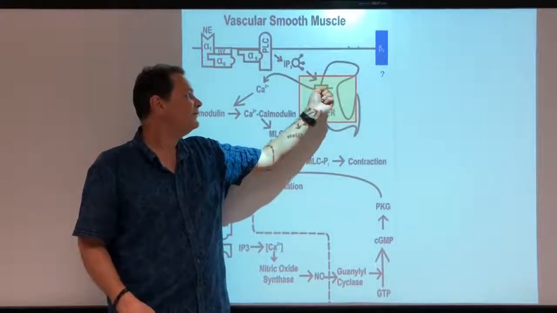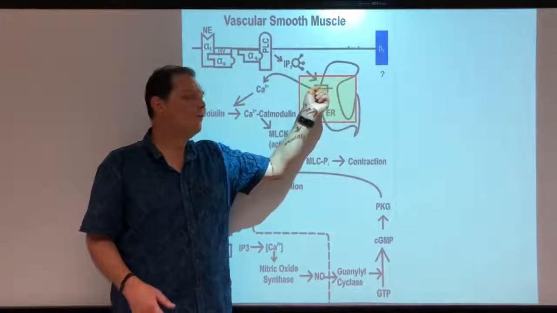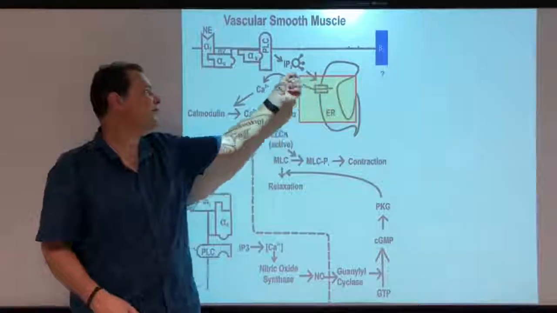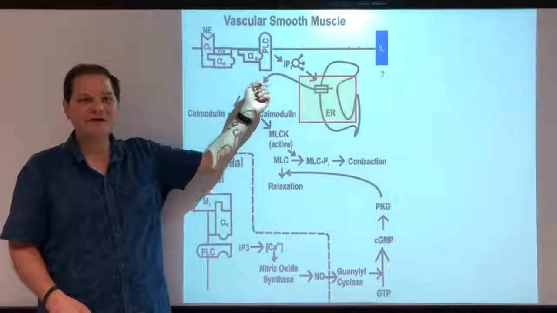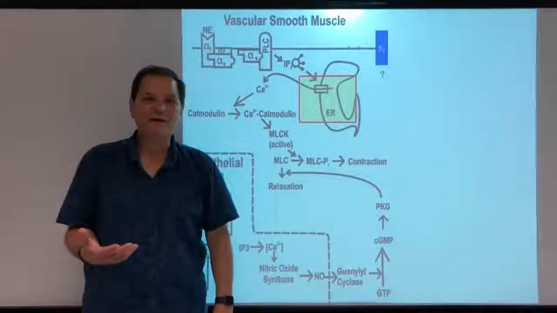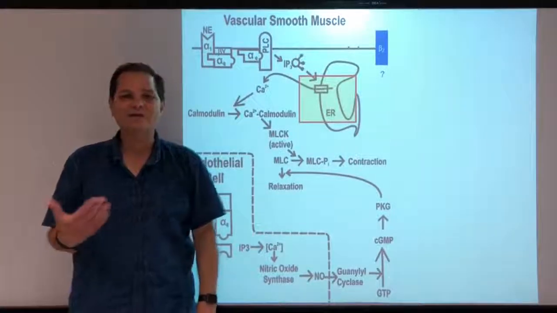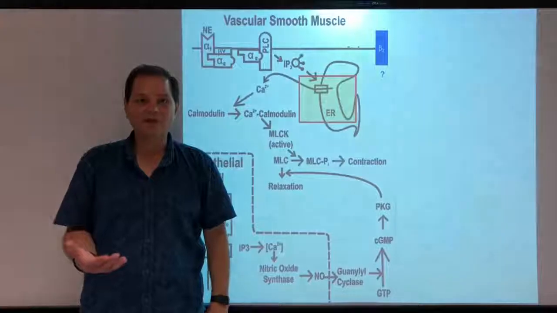IP3 binds to this channel called the IP3 receptor, and that channel opens and causes calcium release from the SR into the cytosol. From there, we're going to proceed through EC coupling in smooth muscle in the same way that I described it in the smooth muscle lesson.